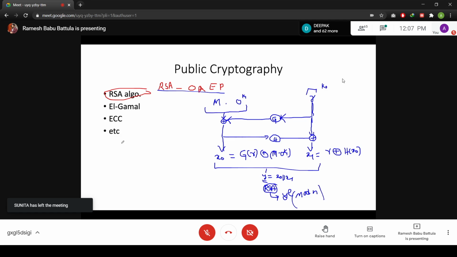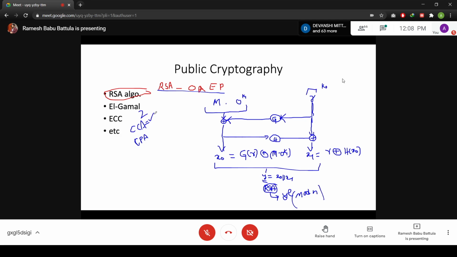There are two popular attacks, keep it in mind: chosen ciphertext attack, CCA, and chosen plaintext attack, CPA. Here CCA2 is again an adaptive chosen ciphertext attack.